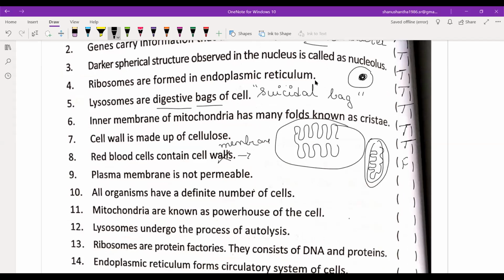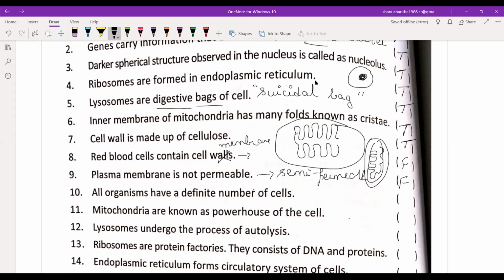Plasma membrane is not permeable. It is permeable. It is semi-permeable. So the answer is False.